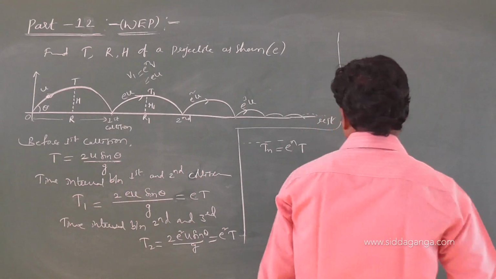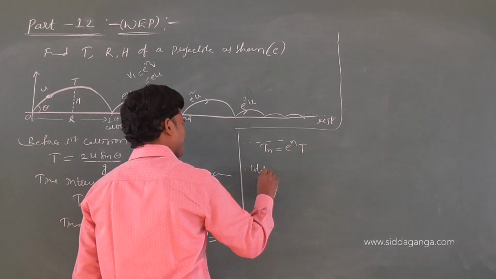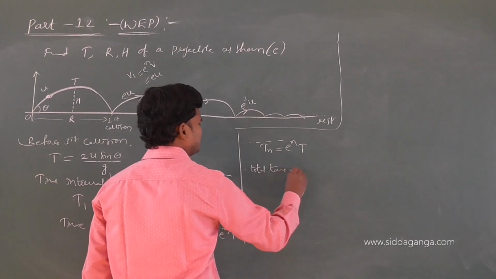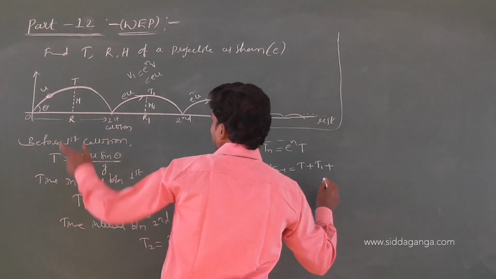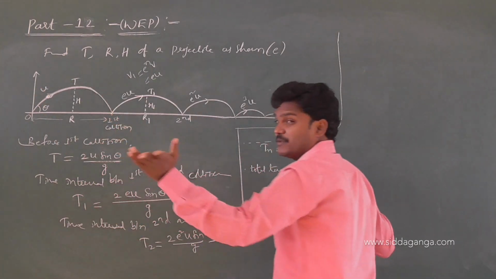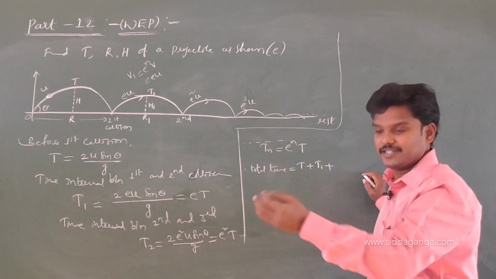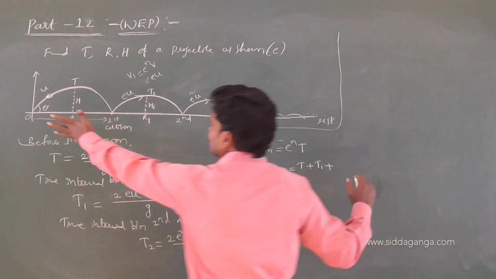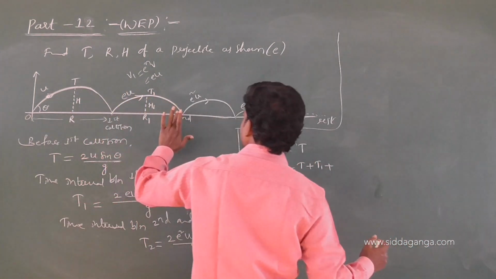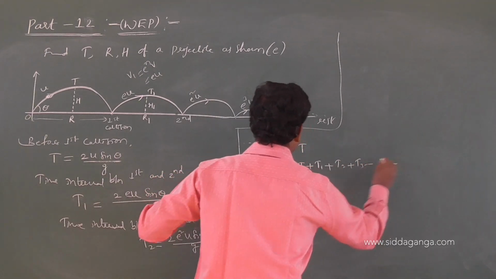Okay, tn. Now total time is equal to t plus t1. From here to here is t. Don't write like the previous t plus 2t1 plus 2t2, 2t3. That is the freely falling body case. This is the projectile case. From here to here is total time t. Next t1, next t2, next t3, and so on.